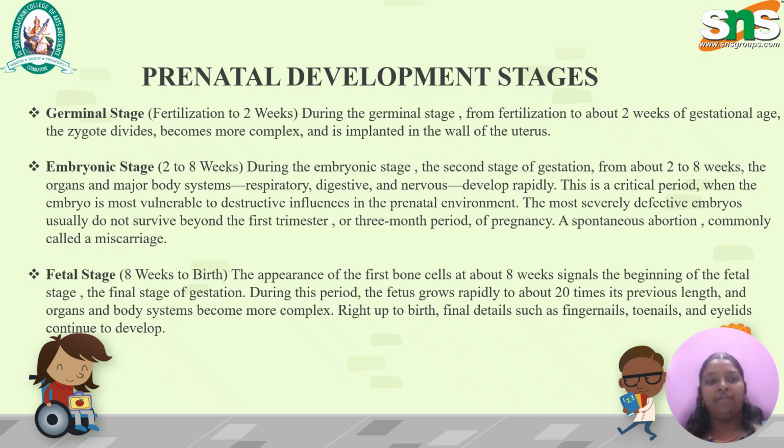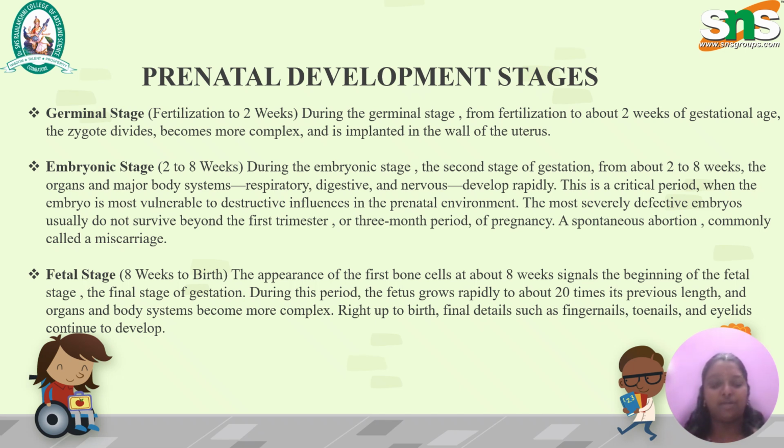This is a critical period when the embryo is most vulnerable to destructive influences in the prenatal environment. The most severely defective embryos usually do not survive beyond the first trimester. The first trimester is nothing but till three months, or the third month of pregnancy. A spontaneous abortion, commonly called a miscarriage. During this period, there are many chances to get a miscarriage because of some reasons. Maybe it can be because of some developmental issues, or it can be because of environmental causes.